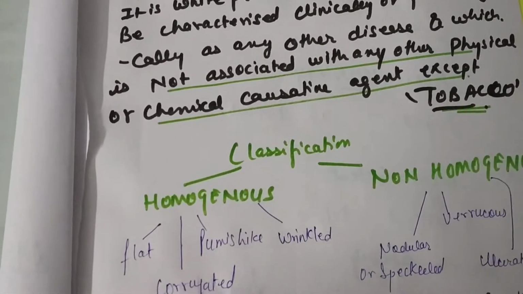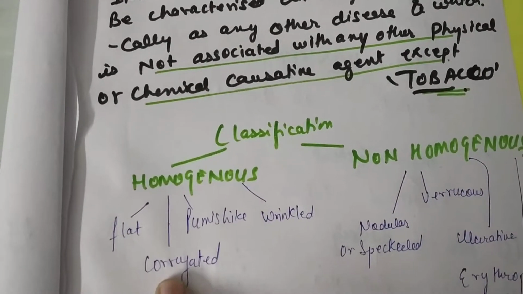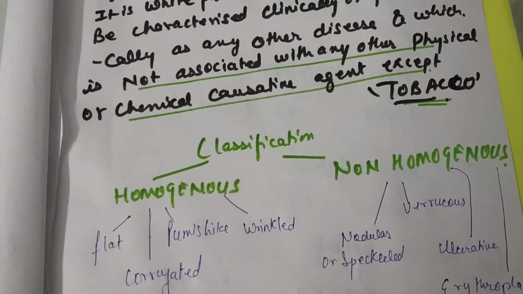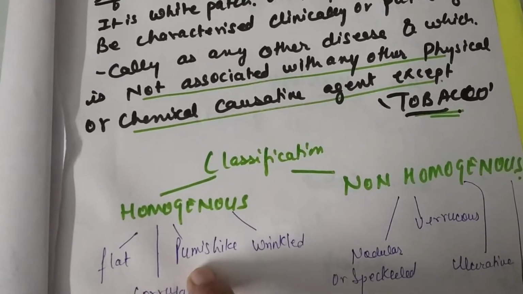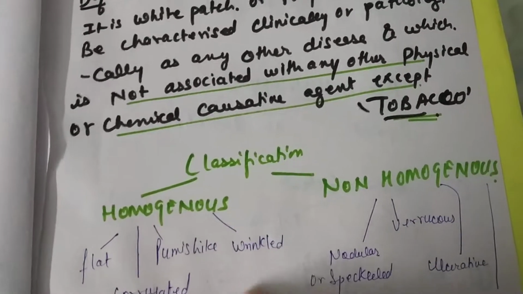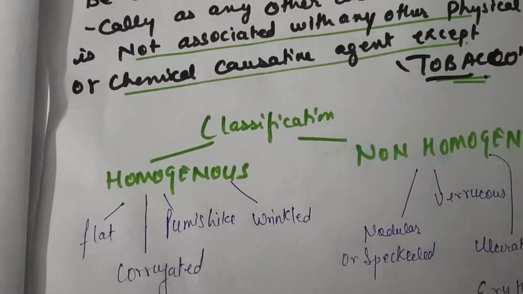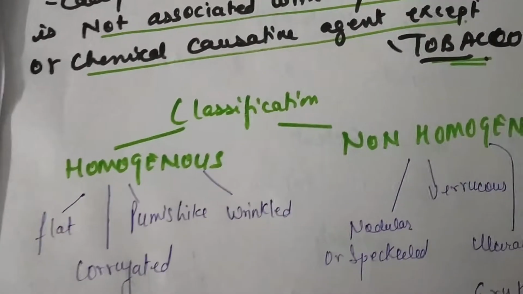So in that way, this is popularly known as the beach on ebbing tide appearance, which is the corrugated one. The third is the pumice-like, which has fine line patterns, and wrinkled, as we all know, appears like a wrinkled surface or dry cracked mud surface. It is popularly known as dry cracked mud surface, the wrinkled one.